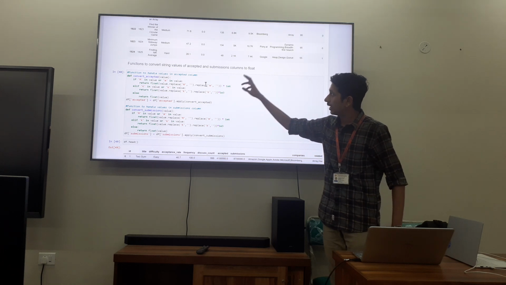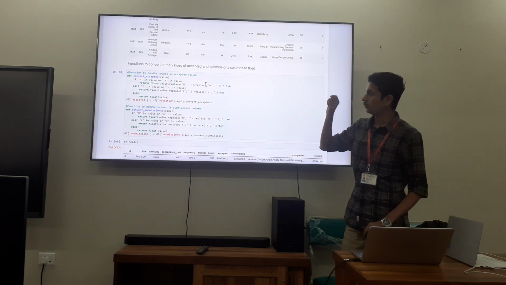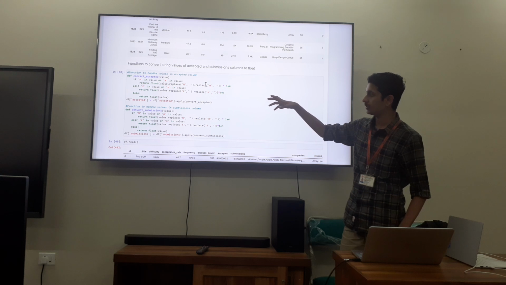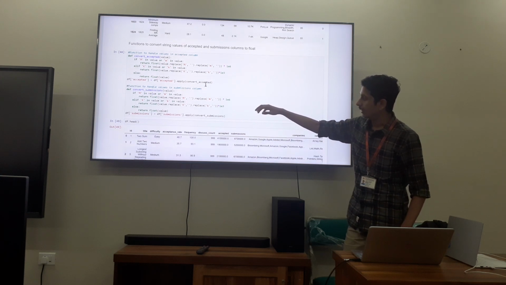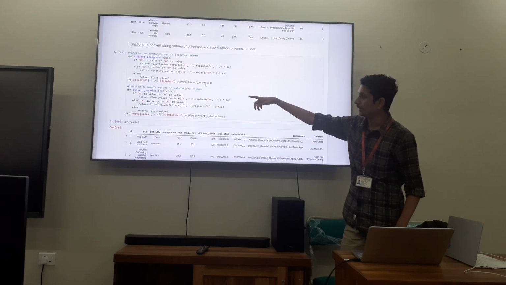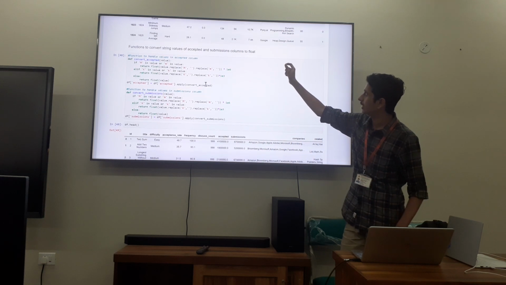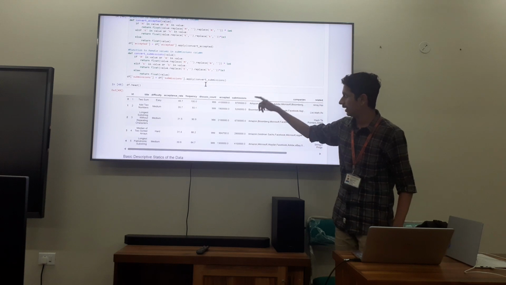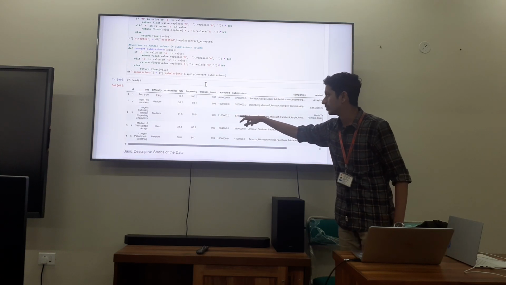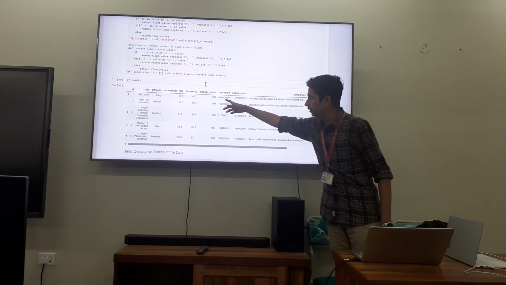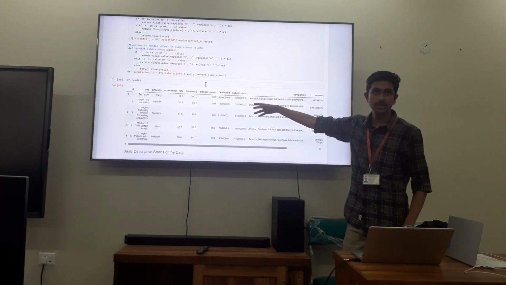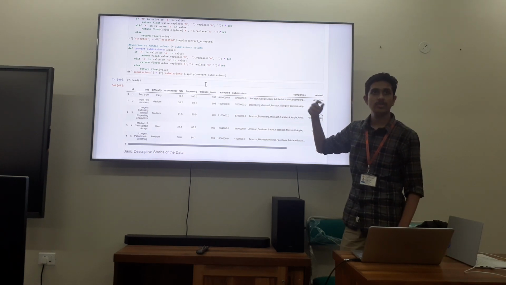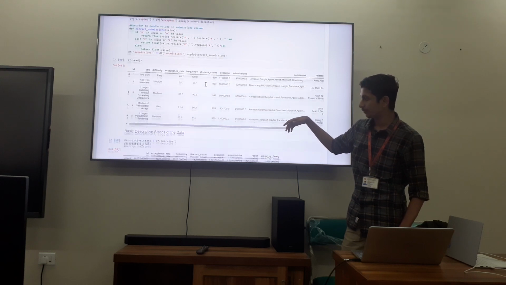The first function converts the accepted column from a string to a float, which helps in the analysis. Likewise, for the submissions, the values are converted from string to float. After the data cleaning, this is how the accepted and submissions columns look. Before it was 41 million, but now it is a float value, which will be easier for the analysis.